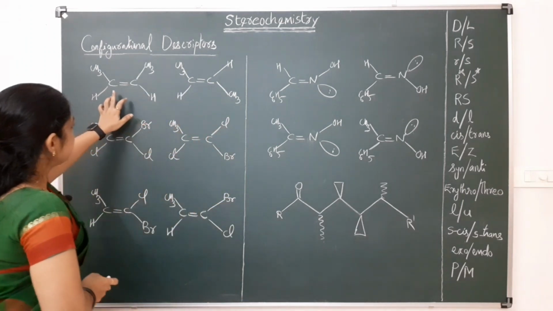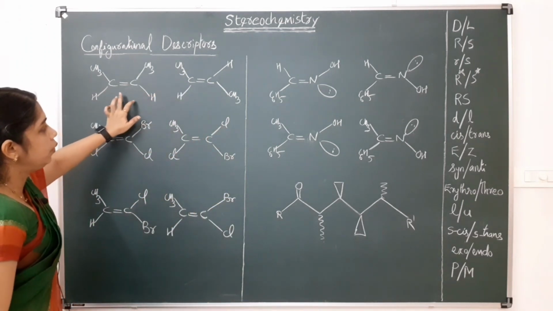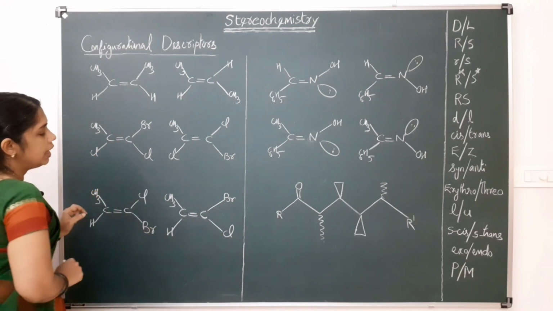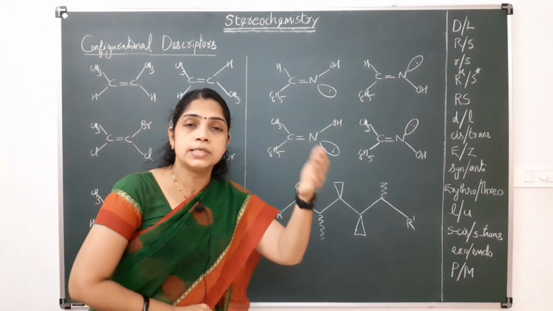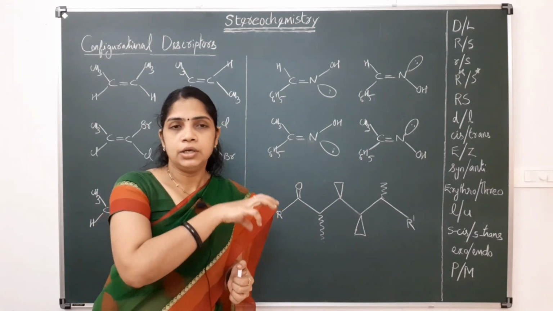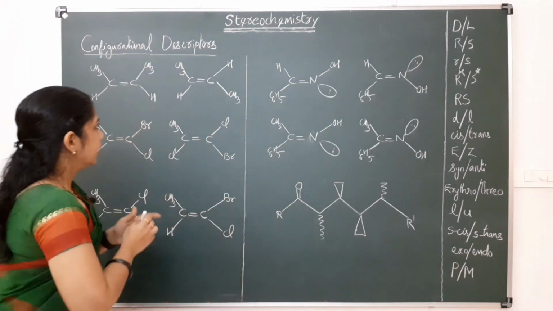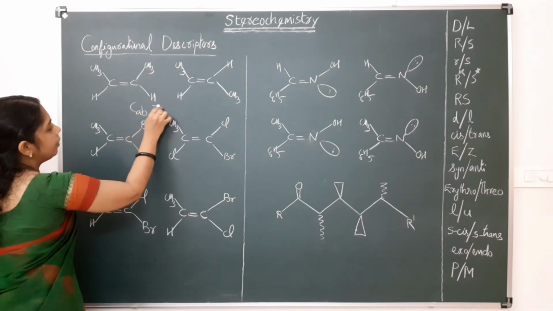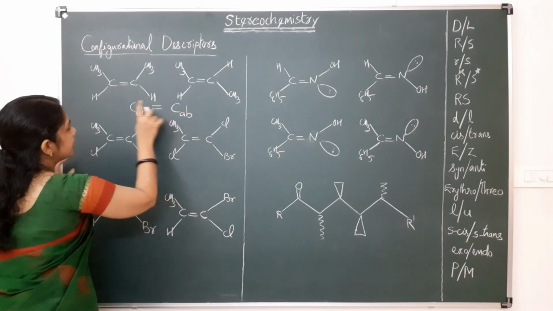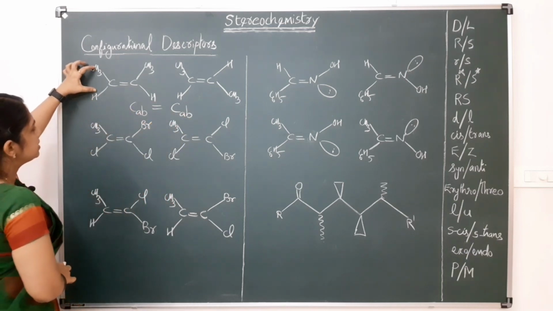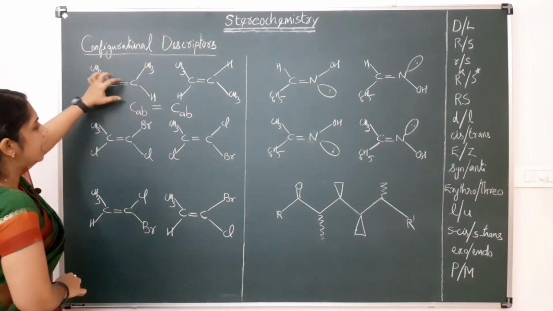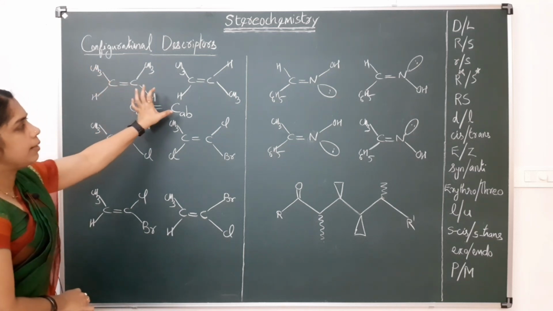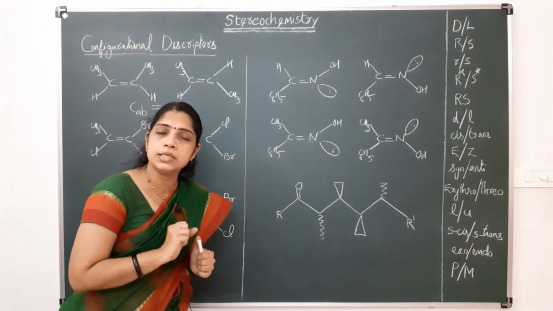This cis and trans can be used here, but in the case of these types of molecules, the cis and trans nomenclature is not applicable. This is like CAB double bond CAB. Here, both the ligands on each carbon are the same. So in this type of system we can use cis and trans.